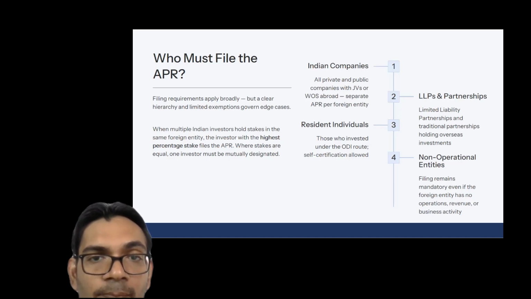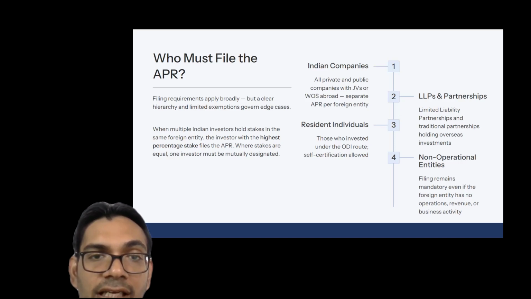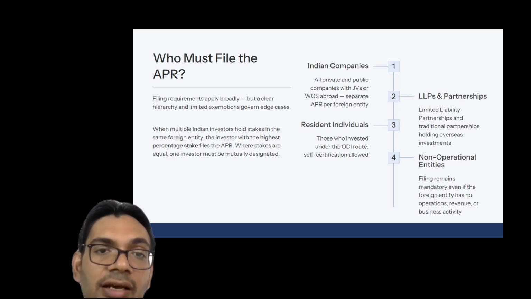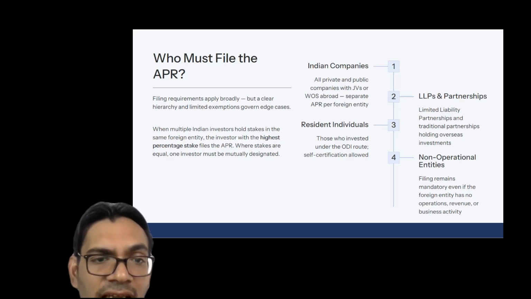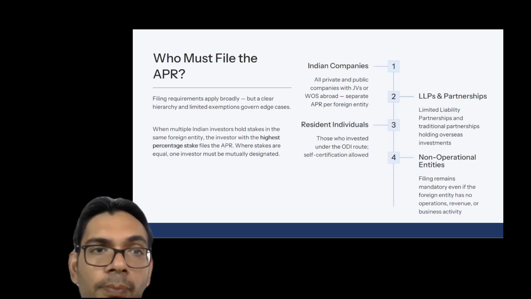So in a nutshell, when the stake of a particular wholly owned subsidiary entity is held by two or more shareholders, then the person holding the highest stake can file the APR. And when the stakes are equal, then any one investor can be mutually designated to file the APR, right? I hope this is clear.